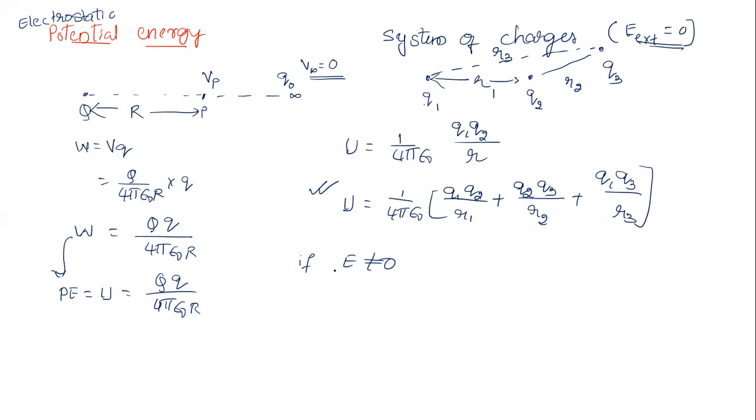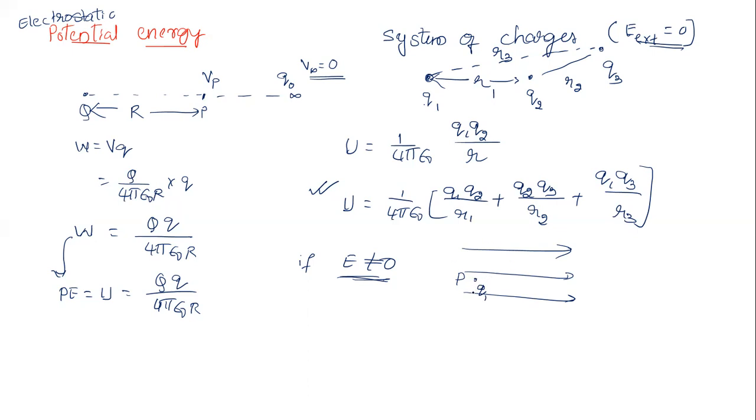Let us see the formula for potential energy in the presence of an external electric field. I am writing it directly and not doing the derivation. In the earlier case, to bring the first charge we need not do any work. But in this case, whenever I want to bring a first charge into the region of electric field, at some point P, I want to bring Q1 from infinity to this point, and I should do work against what now?